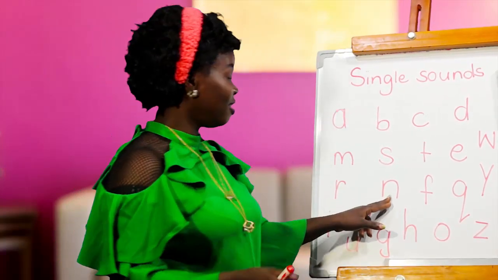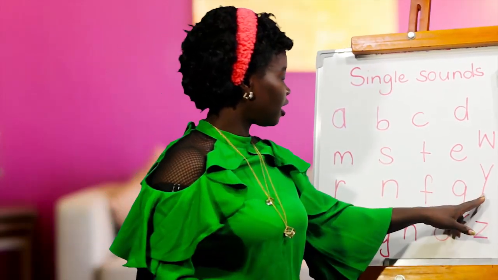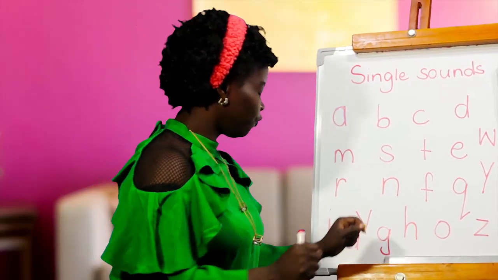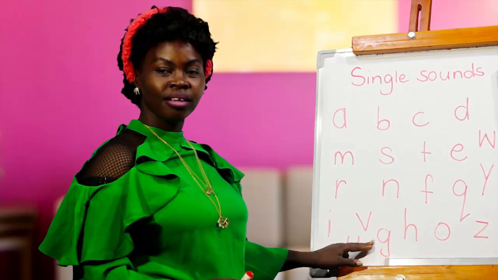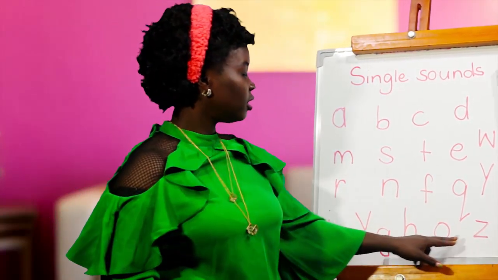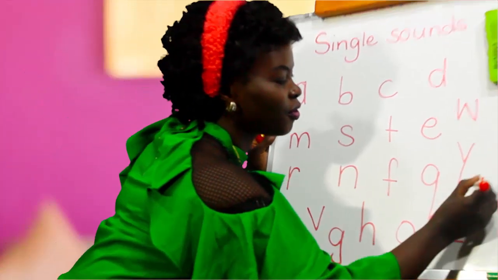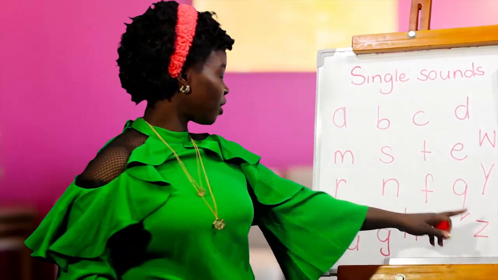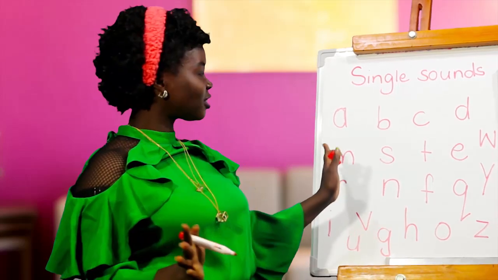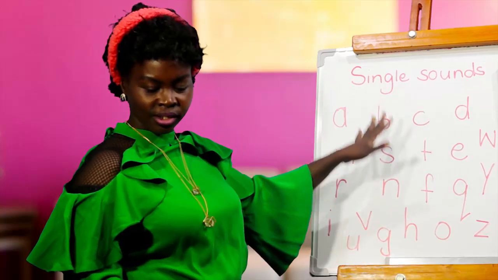We have S. Then E. Z. A. G. G. So girl. O. Z. Z. So we are getting some. We said we will keep on adding. We have that one. It is P. So if any other is missing, include that. Okay? So these are our single sounds.